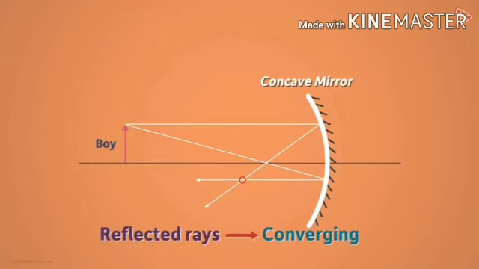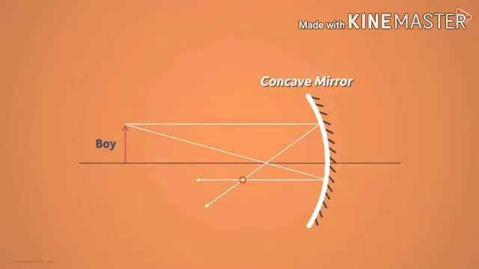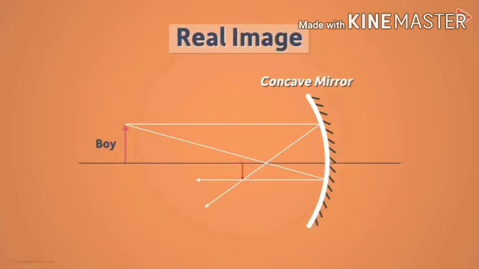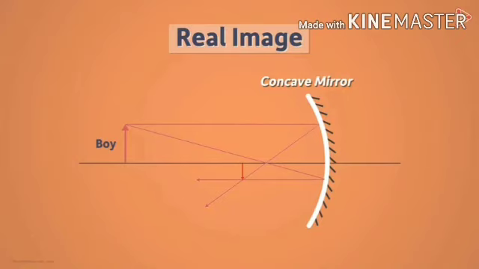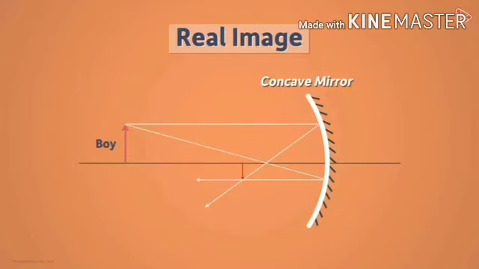Another ray which is passing through the center of the curvature, after reflection, retraces its path and meets at the point. Here, this will be the representation of the real image of the object.